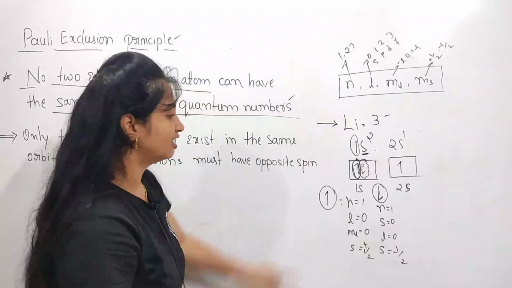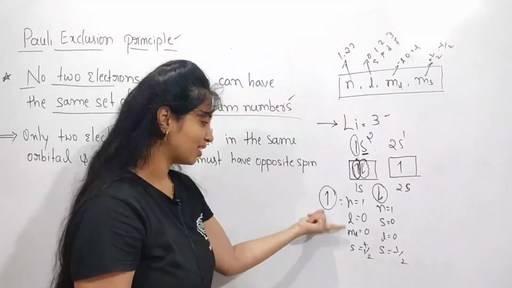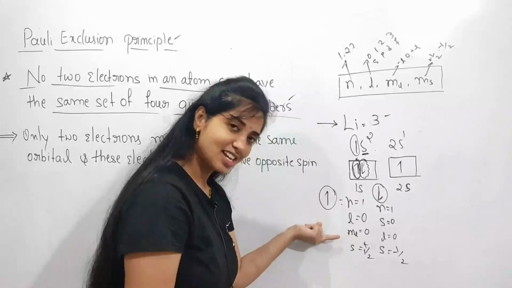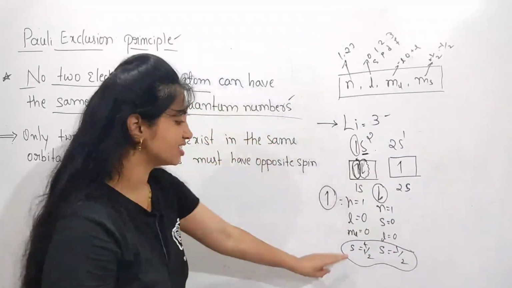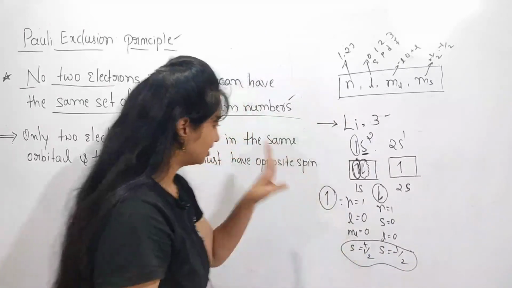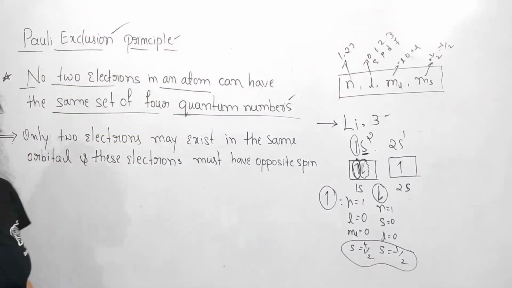So observe here, the principal quantum number is same, the azimuthal quantum number is same, and the magnetic quantum number is same, but the spin quantum number is different.